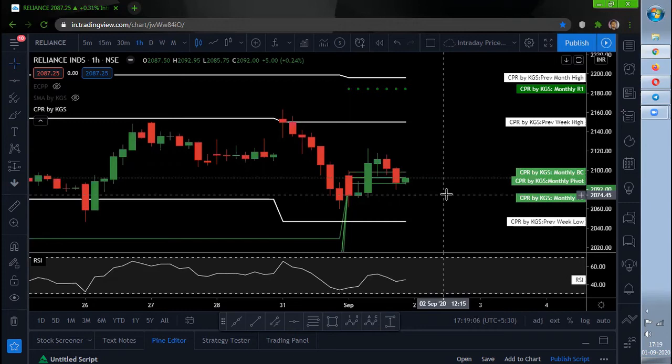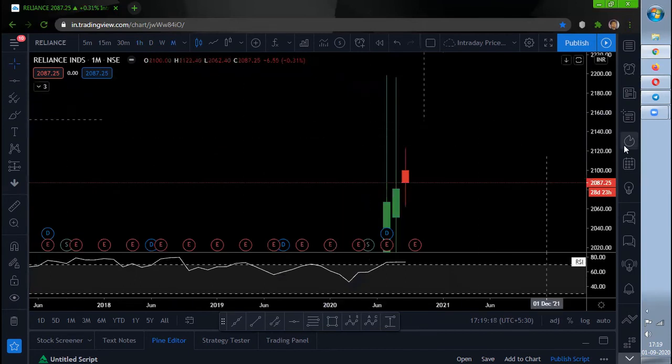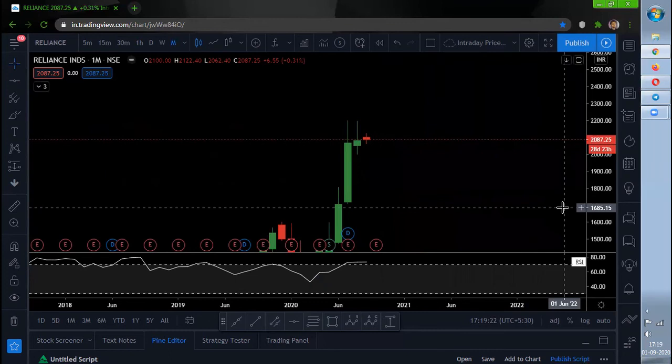So this is all about the Reliance analysis as per monthly, weekly, and daily. As per monthly, it did not have a good close, so we need to expect what is going to happen. If the August month low is going to get broken, then we can see some further downside. If the August month low is not broken, and we get a close above the August month high, then we can see some good rally upside.